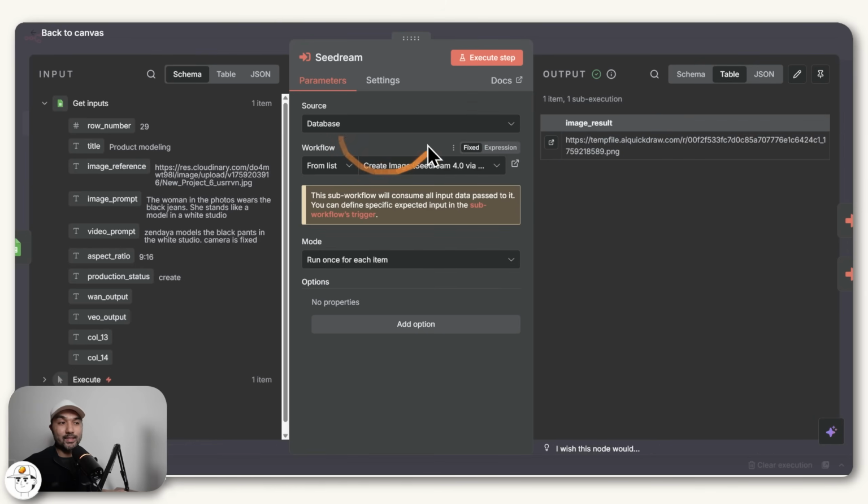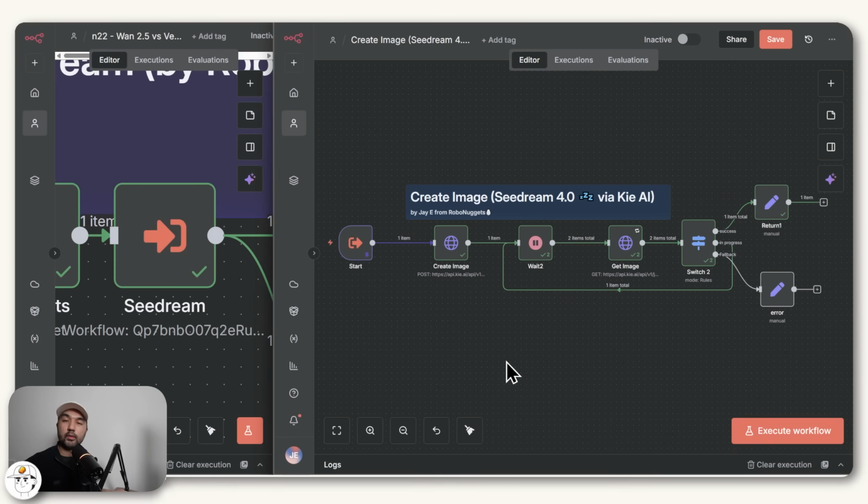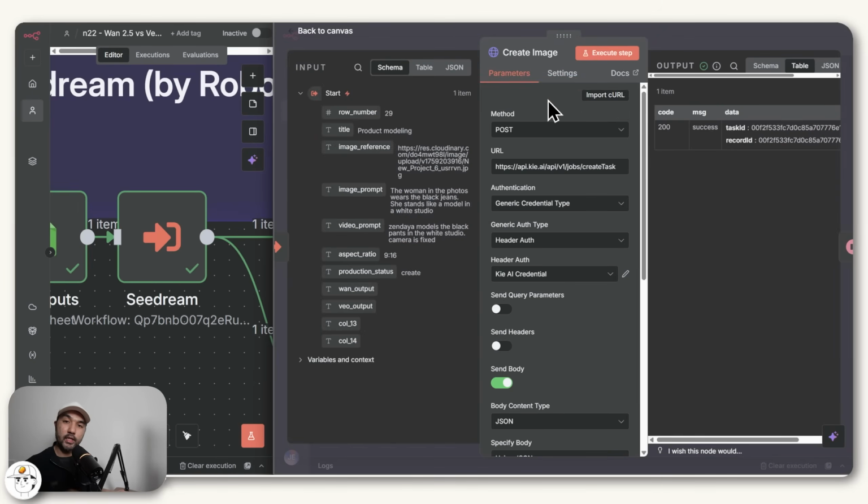But this node is actually a sub workflow. So if I click on this view sub execution icon, that will take us to the sub workflow where we pass our prompts and image reference into Seedream to create that image automatically. And how this works is very simple, because when this automation ran, it just passed our image prompt and image reference into this node, which if I open this is basically an HTTP request node.